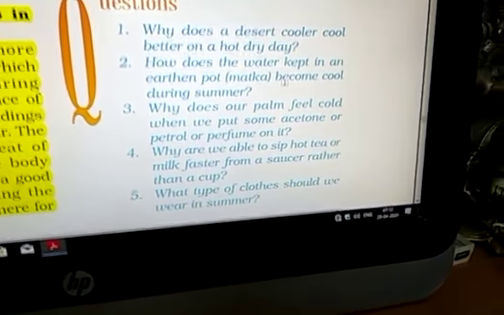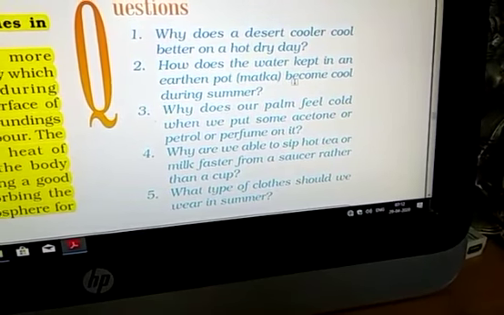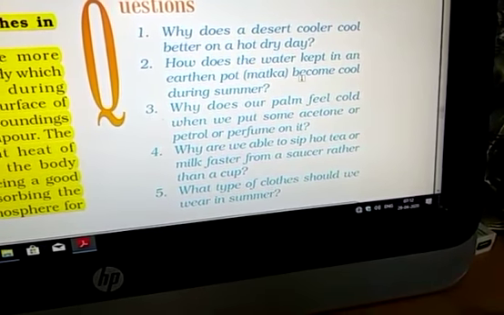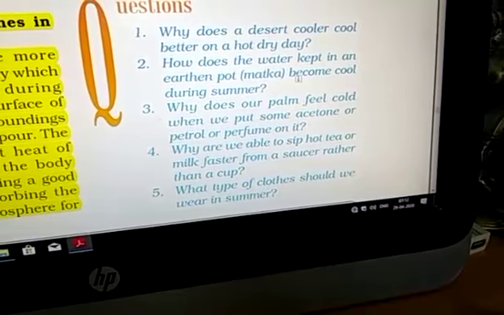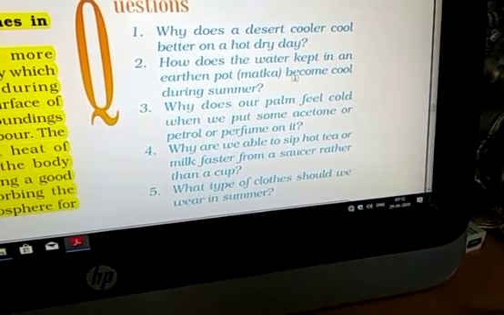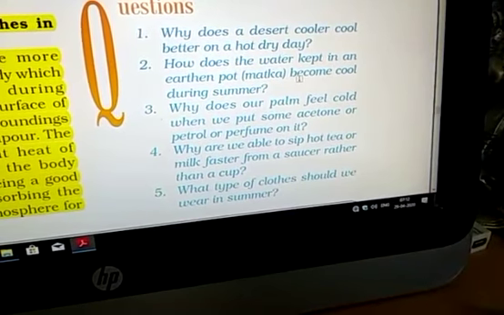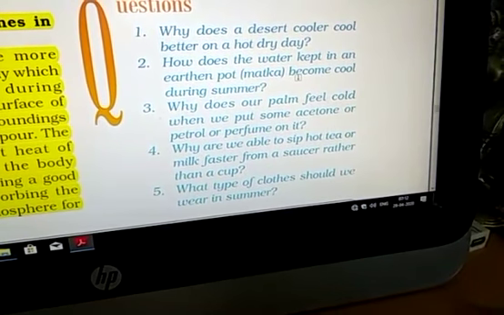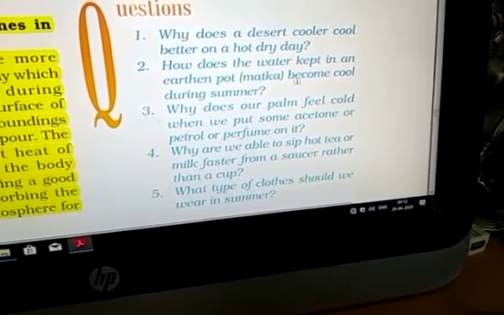The cup has a low surface area, but the saucer has a higher surface area. So from the saucer there is more evaporation. So it becomes cooler in comparison to the tea or milk present in the cup.